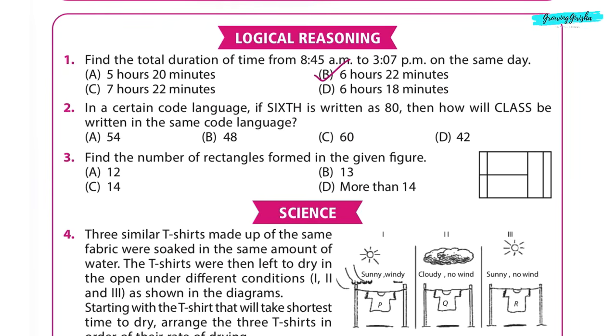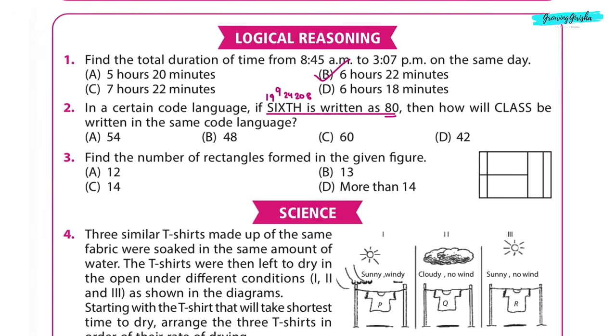Question 2. In a certain code language, if 6th is written as 80, then how will class be written in the same code language? Observe the pattern carefully. 6th is written as 80. In this code language, each letter is replaced by its position in the English alphabet and then all the values are added together. Let's take this example first. S is 19, I is 9, X is 24, T is 20 and H is 8. Sum of all these numbers 19, 9, 24, 20, 8 equals 80.